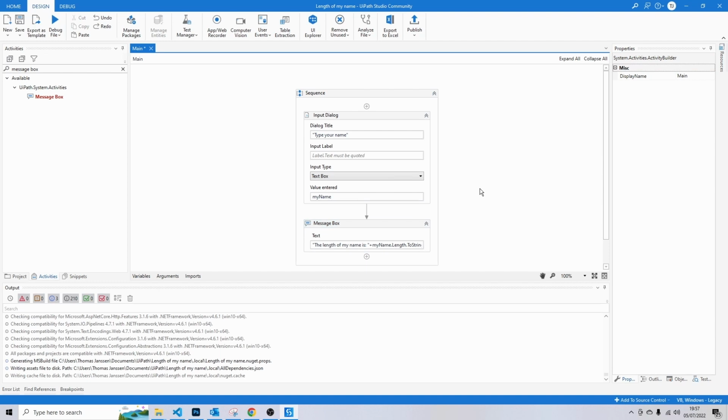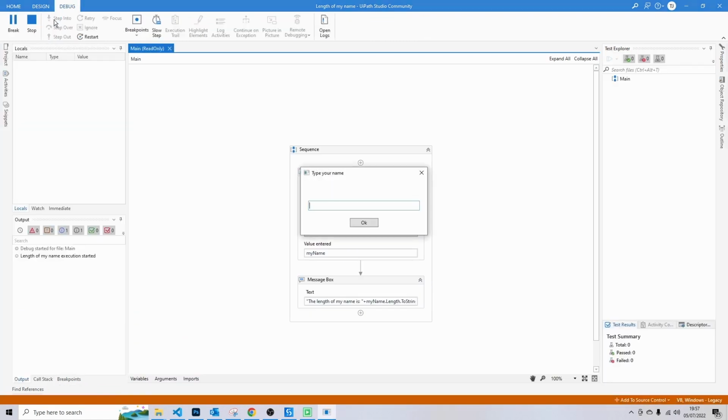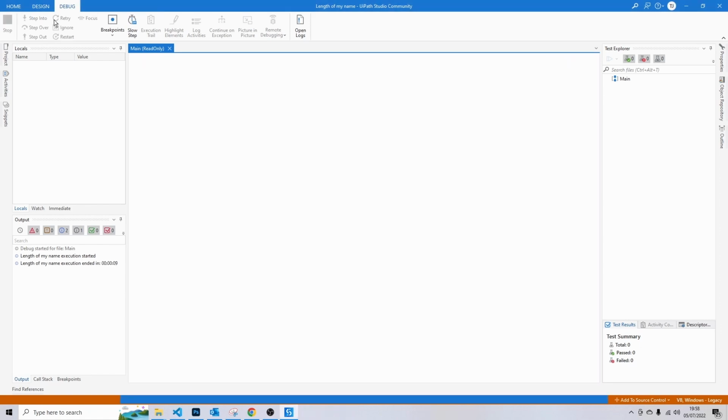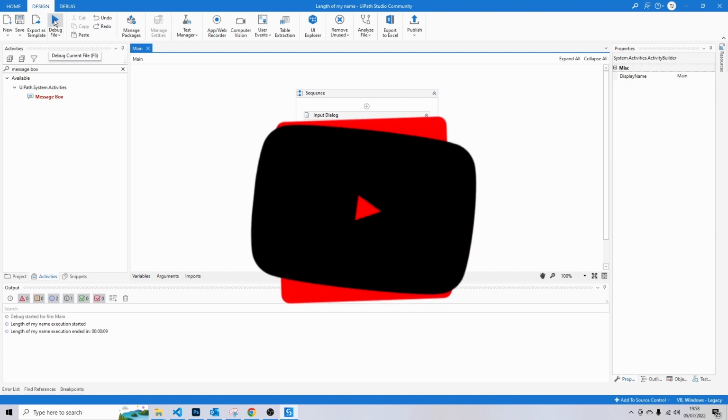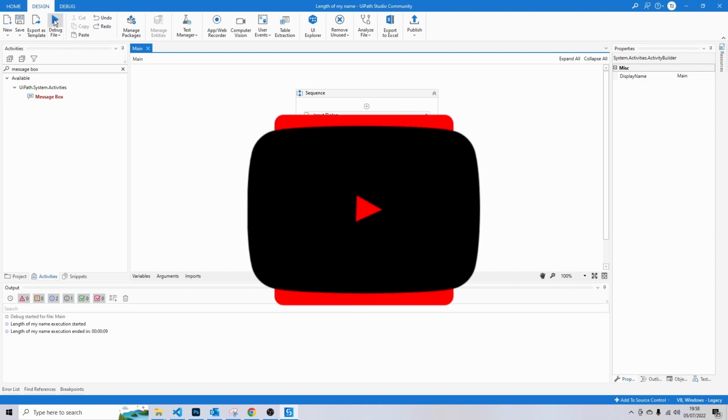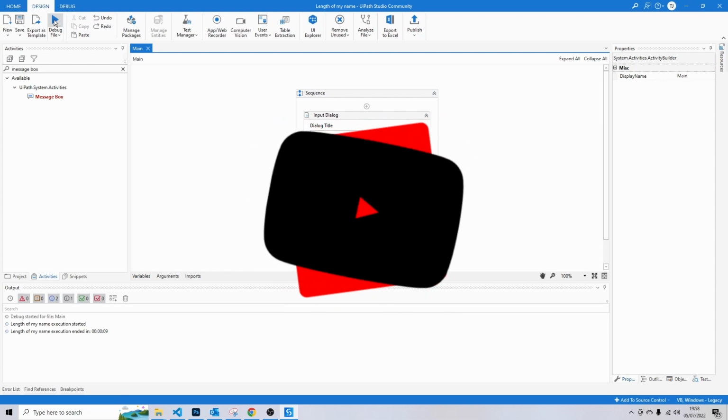Now let's run the robot. And in order to run a robot, you go to this play button and just click here. Type your name, Thomas, enter. The length of my name is 6 characters. That was really easy. But if you had any problems building this robot, please let us know in the comments so that we can help you.